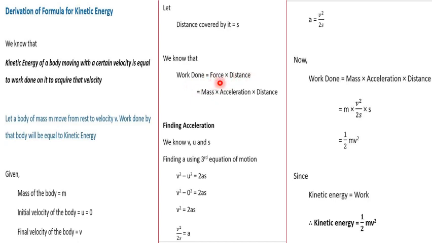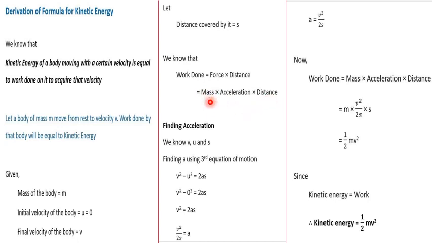All of you know what is force, isn't it? What is the equation of force? F is equal to ma, where m is mass and a is acceleration. So we are going to replace this force with mass and acceleration here. So that is work done is going to be mass into acceleration into distance. Force is replaced with mass into acceleration. Distance is carried down as it is. So work done is equal to mass into acceleration into distance.